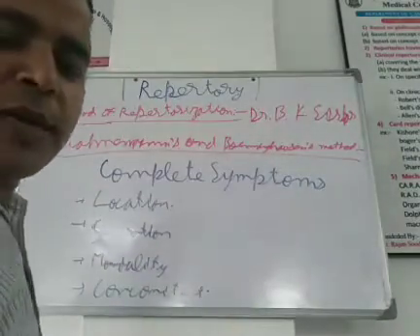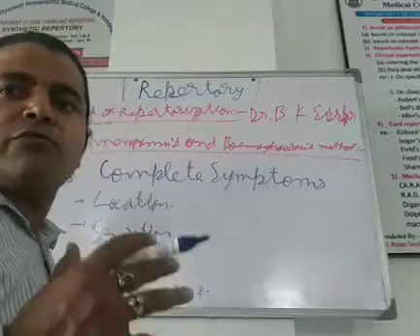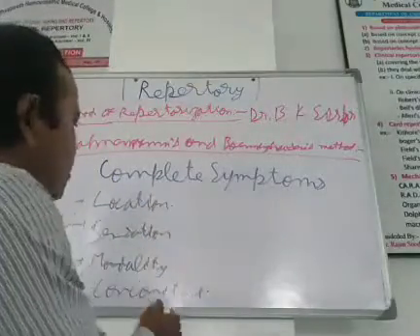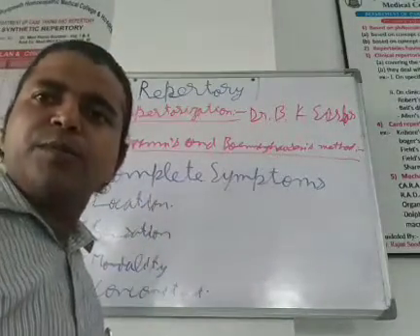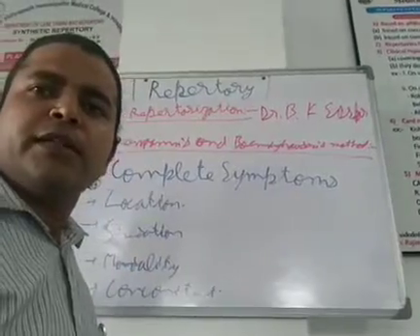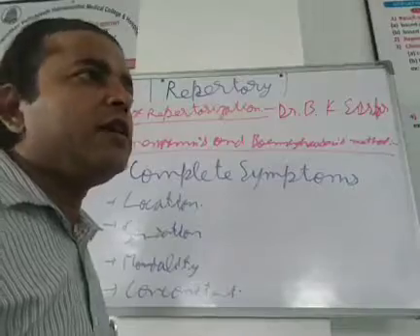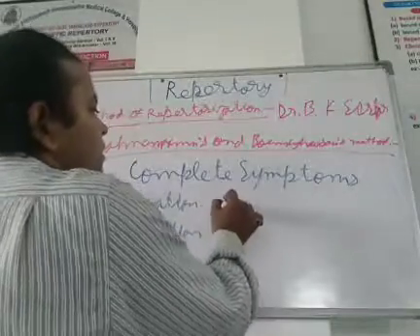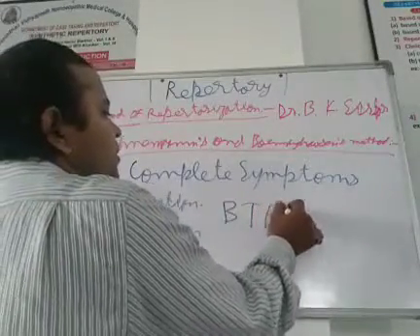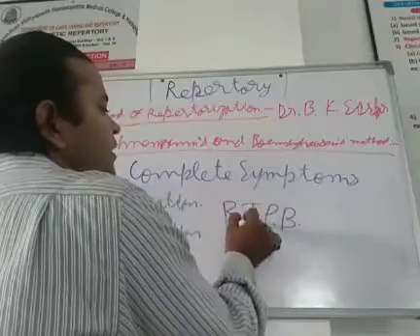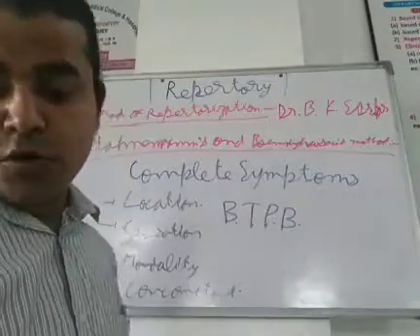So if you are getting a case which has all 4 components for every symptom, then you will follow this Hahnemann or Boenninghausen method of repertorization, where you will use BTPB, Boenninghausen's Therapeutic Pocket Book.